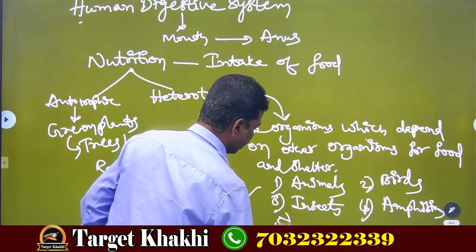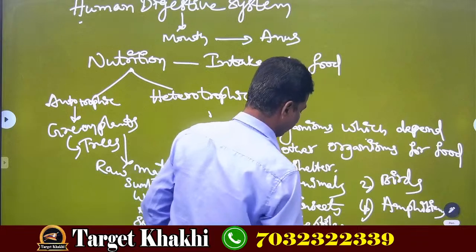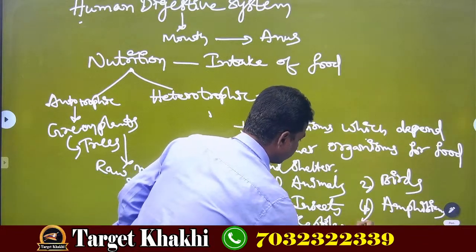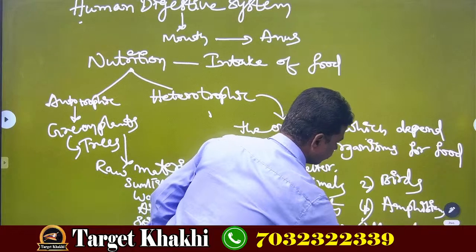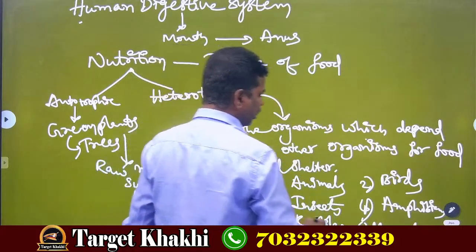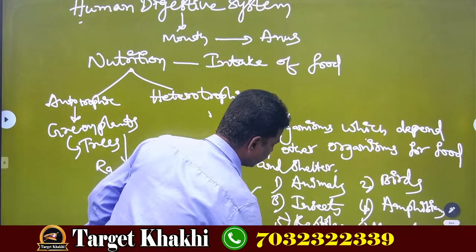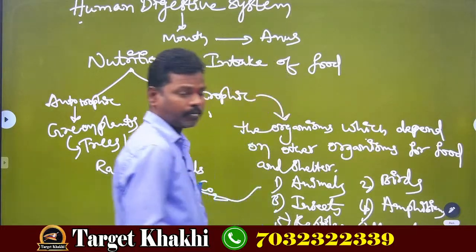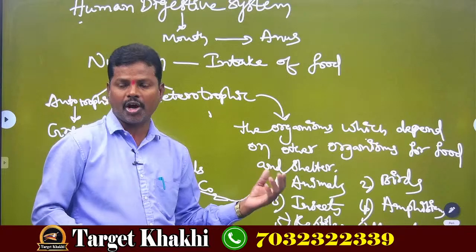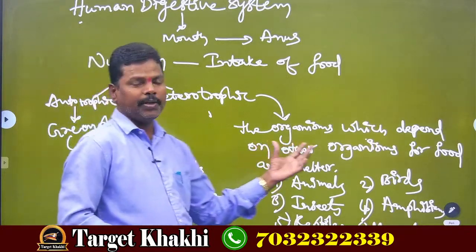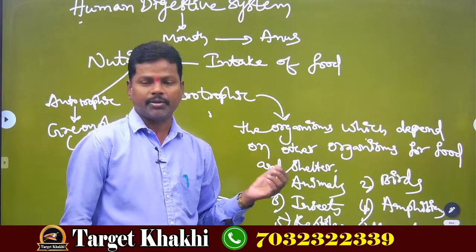Number 5, reptiles. And the 6th one is mammals. And the last one, the 7th, is fishes also. Fishes, dolphins, whales, sharks, they depend on other organisms for their food.